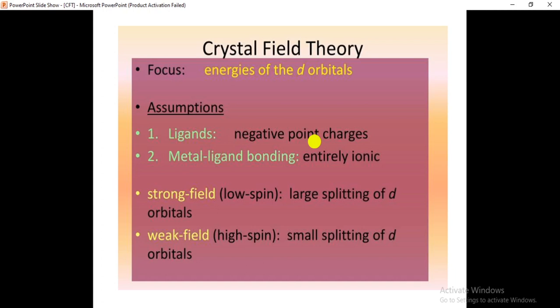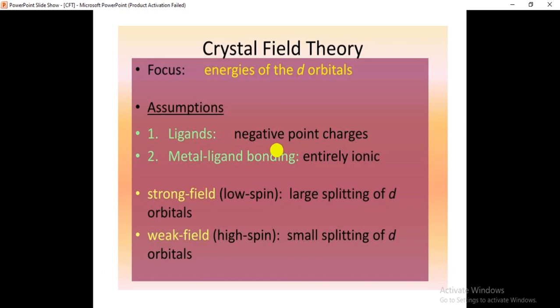If you take F minus, Cl minus, OH minus, these are the negatively charged donating ligands, and H2O, CO, NH3, these types of ligands are neutral ligands which are capable of donating the electron pair.